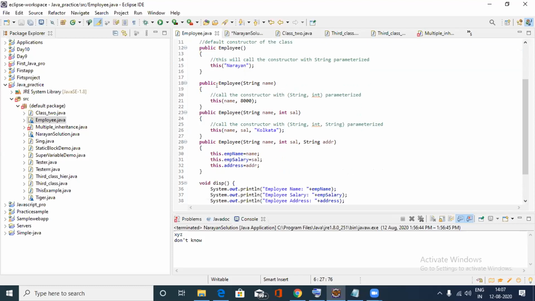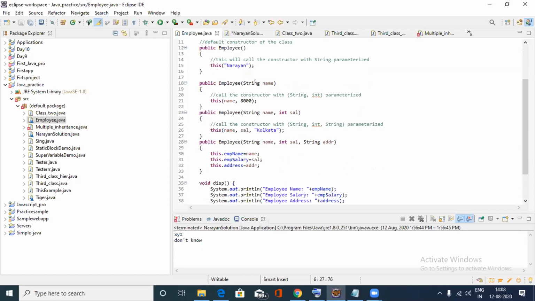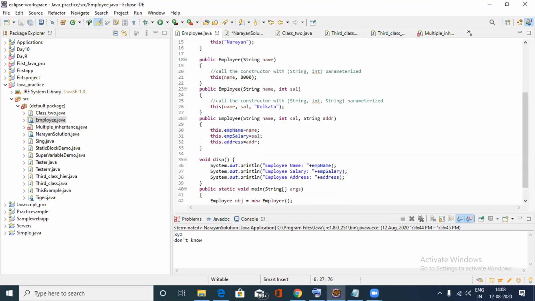After that I use public employee(string name), where I change the parameter, basically string name, and I call that constructor with string name and the integer value 8000. After that I create another constructor, public employee, where I am using string name and integer salary. For calling the constructor with string, I use this for name, salary and Kolkata.